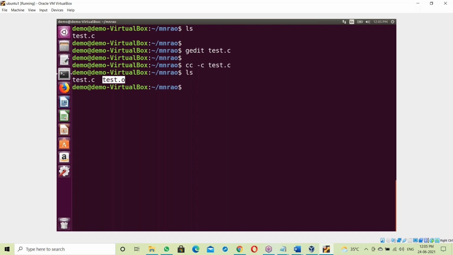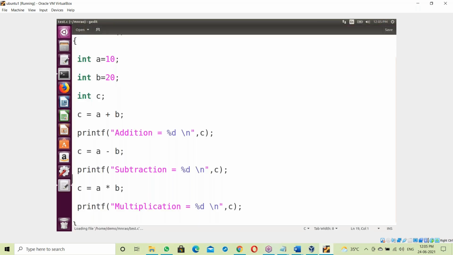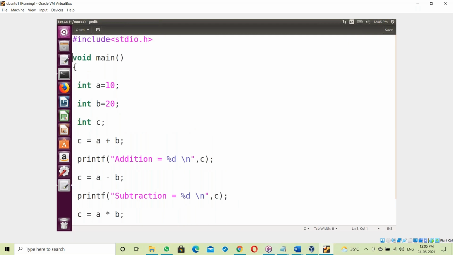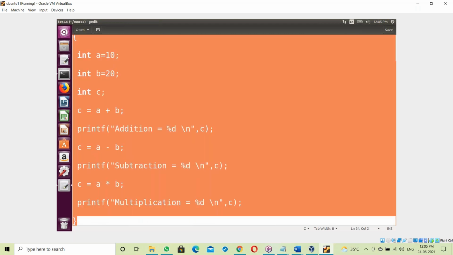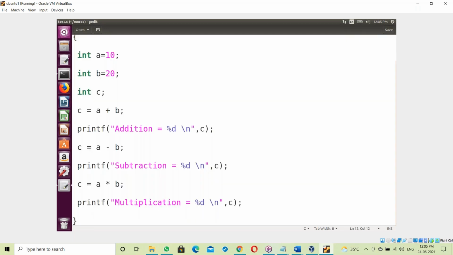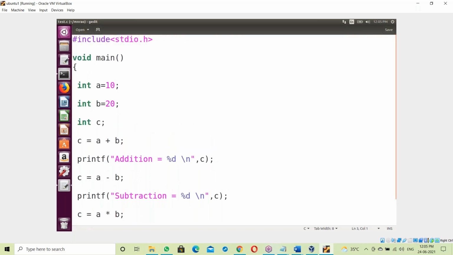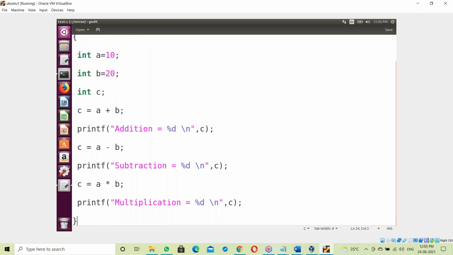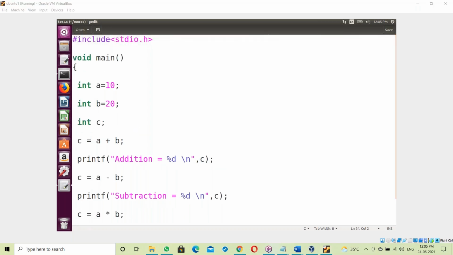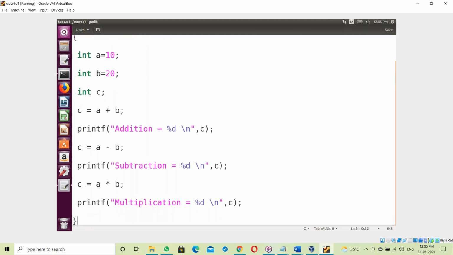So the test.o object file is generated. Now this test.o contains binary code for our C program. The compiler converts this whole source code, which is like English language, to binary code and writes it to the test.o file.